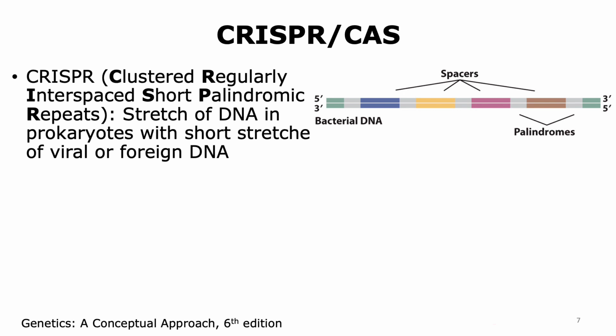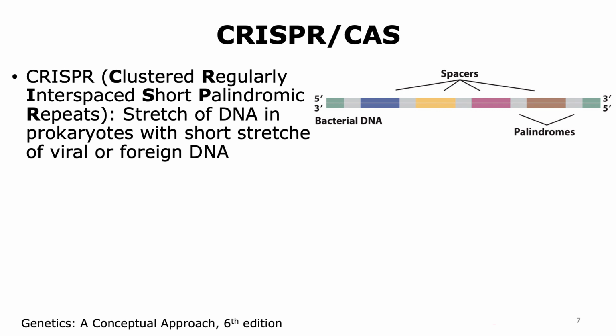CRISPR is the abbreviation for clustered, regularly interspaced short palindromic repeats, and it is a stretch of DNA that is present in the prokaryotes that have short stretches of viral or foreign DNA that was incorporated into the cell previously.